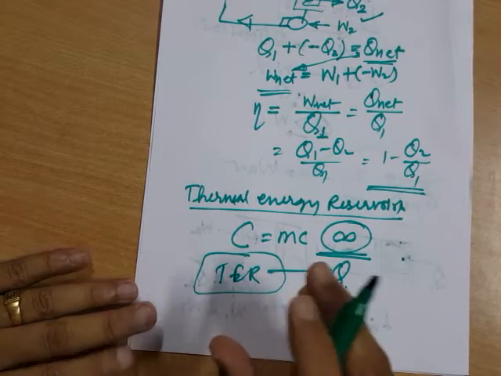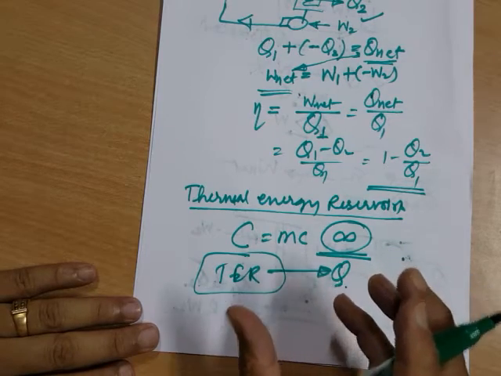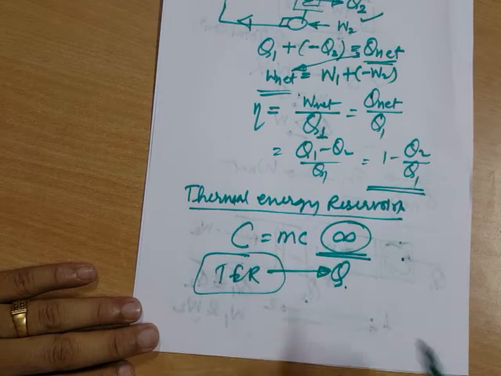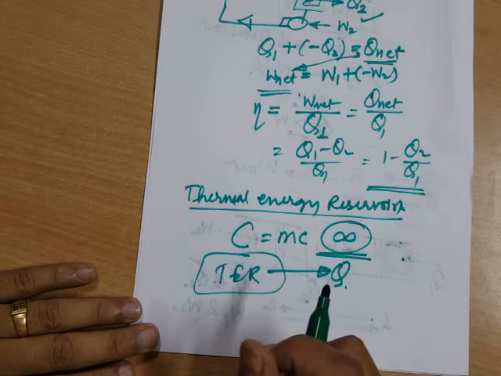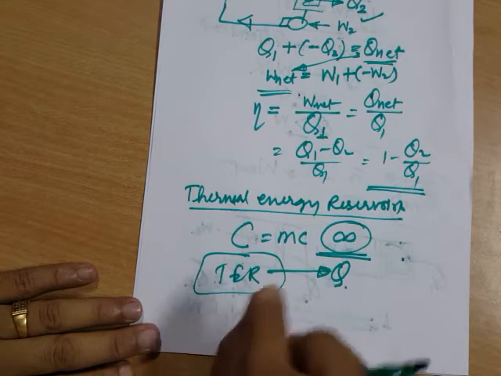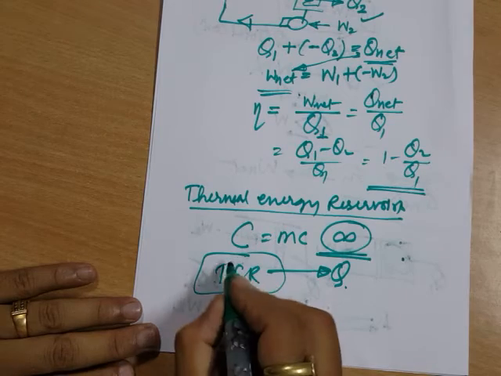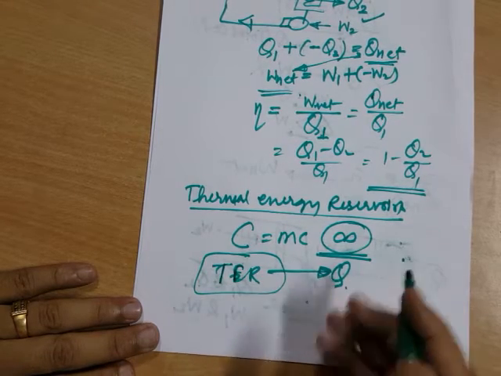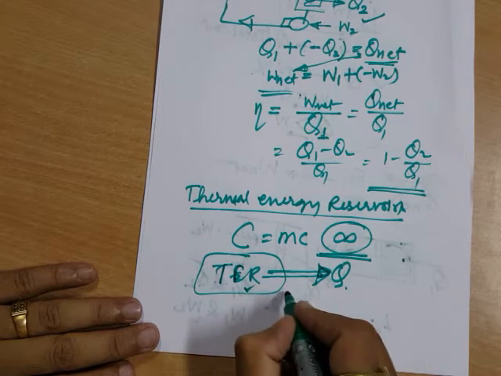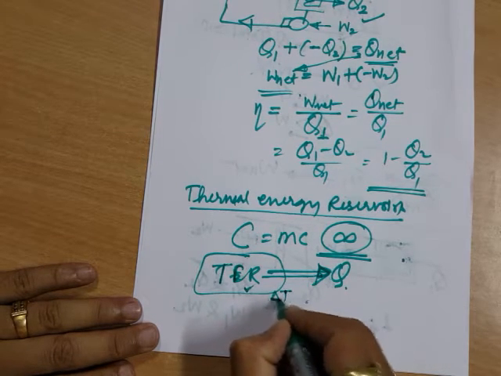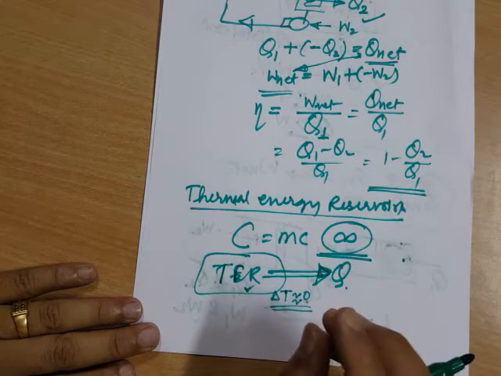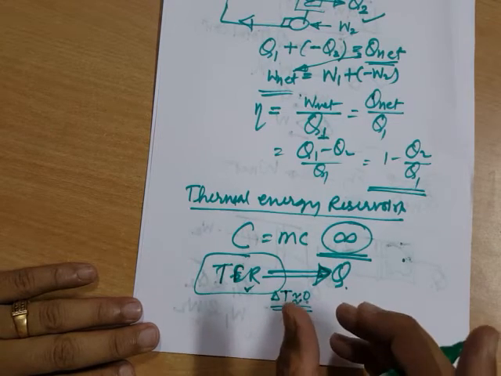now consider the case. You have learned that if you have a glass of water, which is hot water basically, and you extract some heat from it, what will happen to the glass of water? Its temperature will reduce because the water is having a finite heat capacity. But as the heat capacity of this thermal energy reservoir is infinite, so you take out heat from it, there will not be any change in temperature. The change in temperature will be very meager, if at all. It will be very, very close to zero. The change will be zero, negligible change.